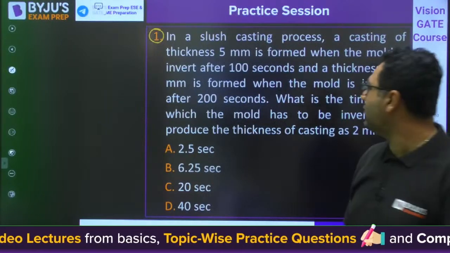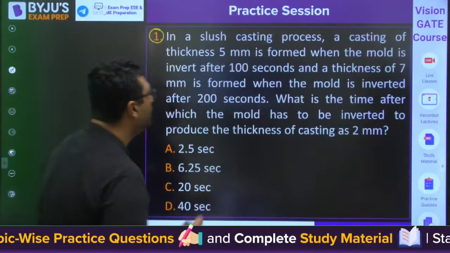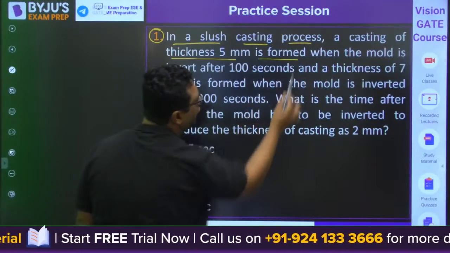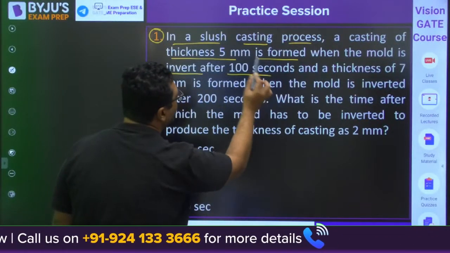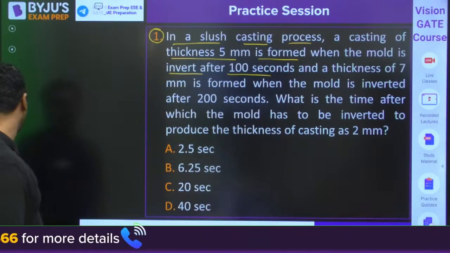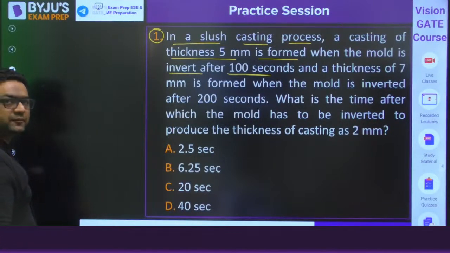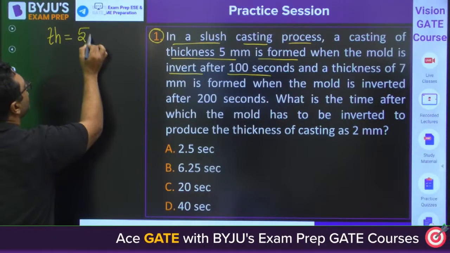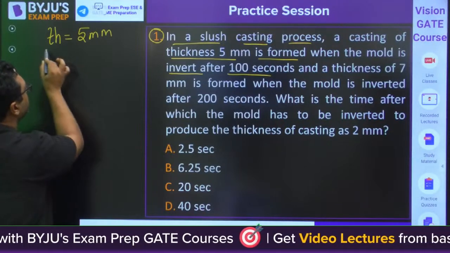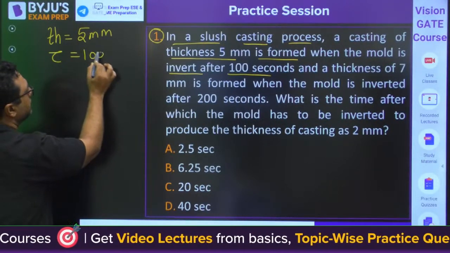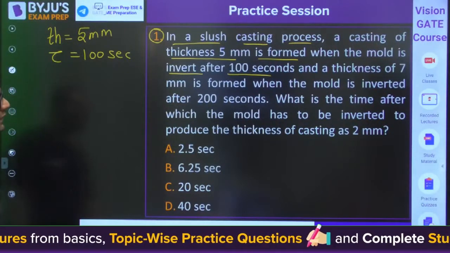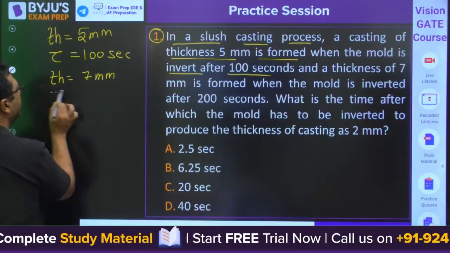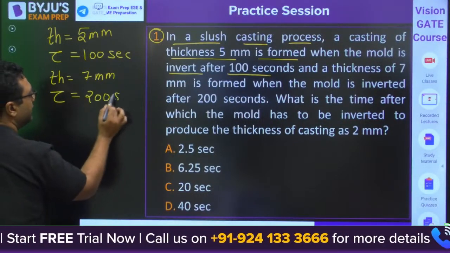Yes, so this is the first question, guys. It says in a slush casting process, a casting of thickness 5 mm is formed when the mold is inverted after 100 seconds. So they have given the relation between thickness and time. Thickness is 5 mm when the time is 100 seconds. They are also saying that if thickness is 7 mm, then time is 200 seconds.